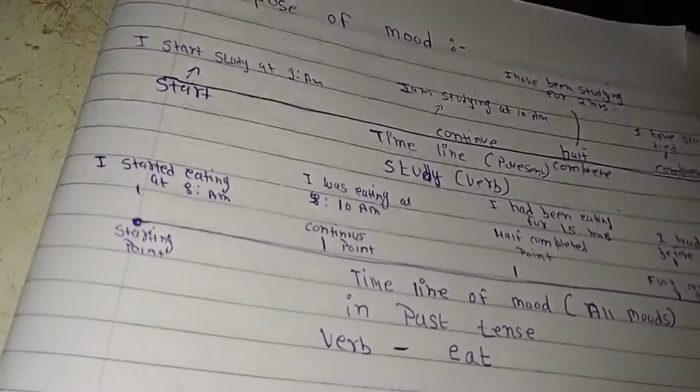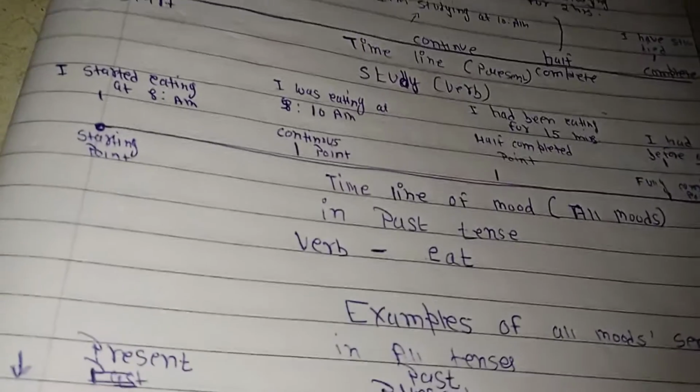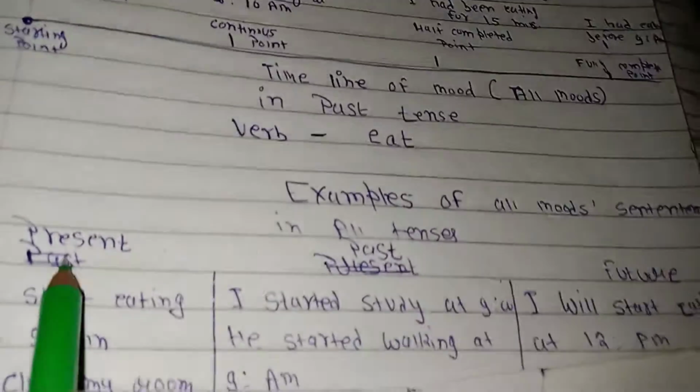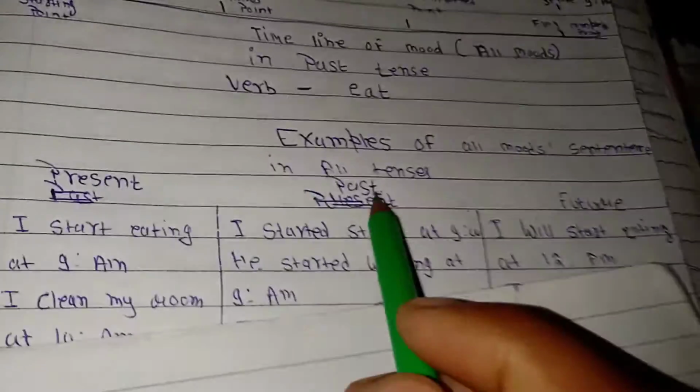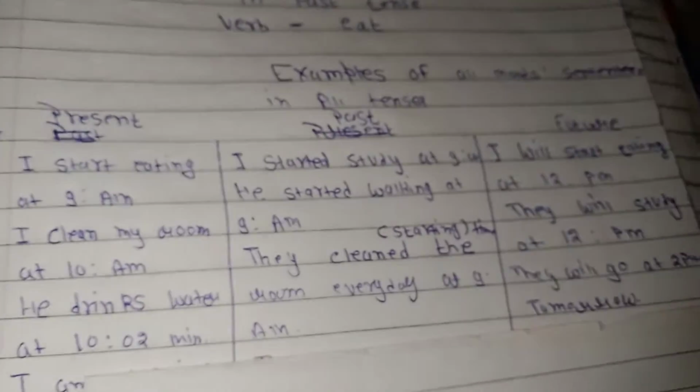Now let's have some examples of all the tenses and all the moods. So here in this line I have written the three tenses: present, past and future. And here I have written the moods: simple, continuous, perfect continuous and perfect. So now we can have some examples. You can even take a picture of it, and later you can study them. So first let's discuss some of them.